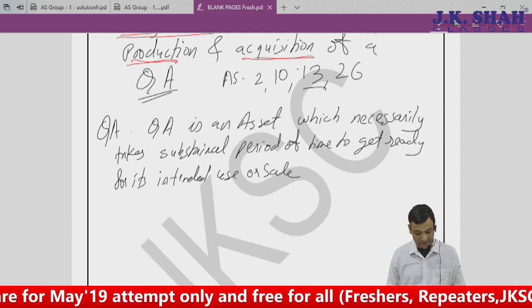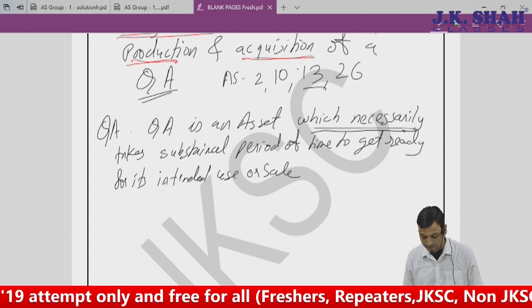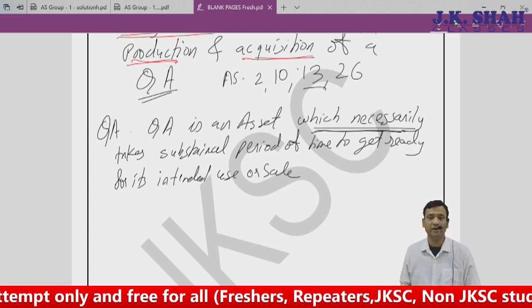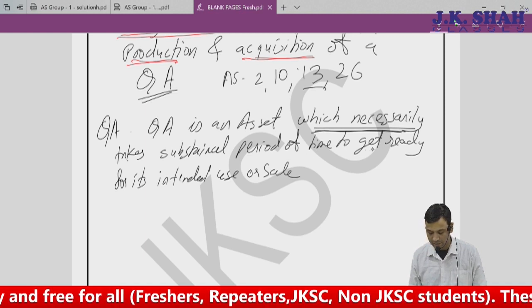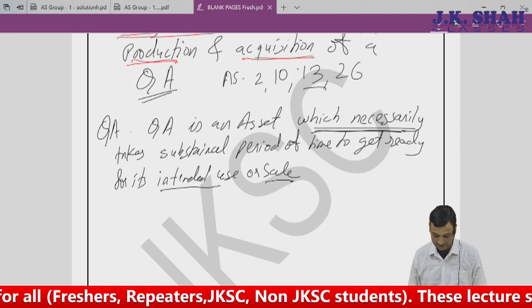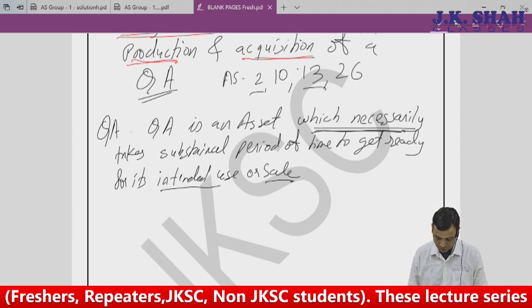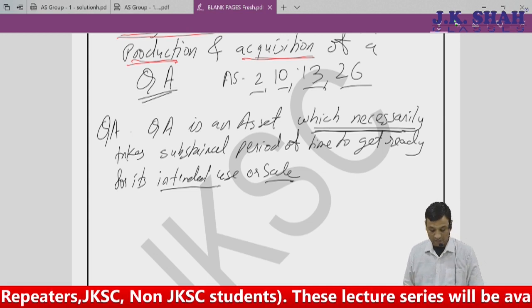So qualifying asset is an asset which necessarily means required only, without which this cannot happen, which necessarily takes substantial period of time to get ready for its intended use or sale. That's why I have AS2 also, 10 also, 26 also and 13 also applicable.